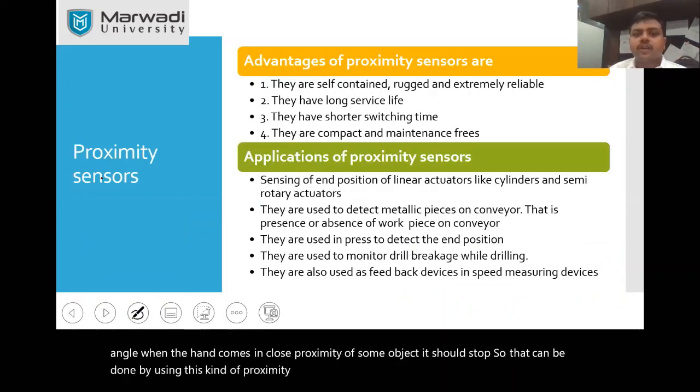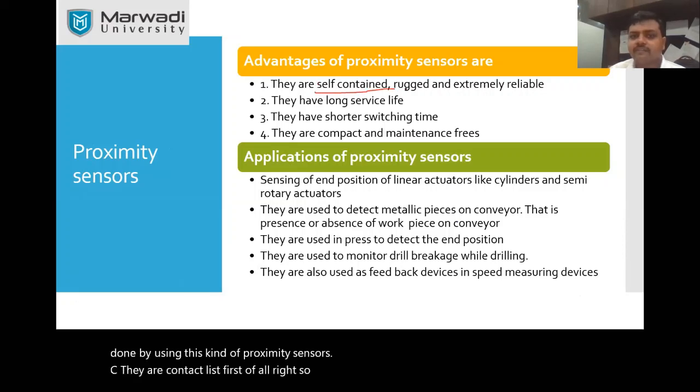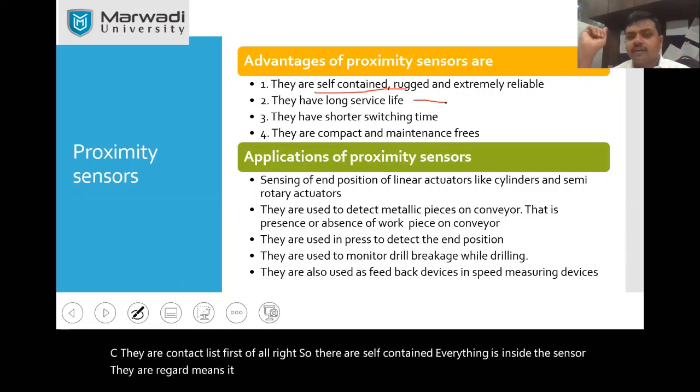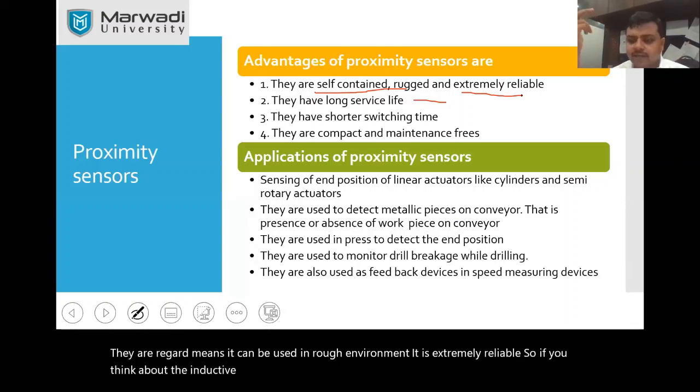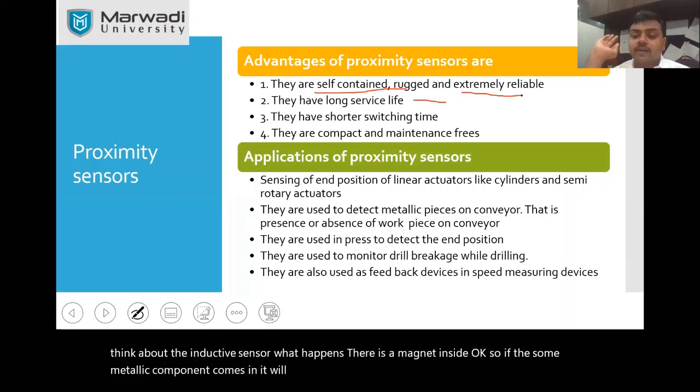So what are the advantages of proximity sensors? See, they are contactless first of all. They are self-contained. Everything is inside the sensor. They are rugged, meaning they can be used in rough environments. They are extremely reliable. If you think about the inductive sensor, there is a magnet inside. So if some metallic component comes in, it will work. It does not depend too much on something which can fade. They have a long service life, it lasts longer.